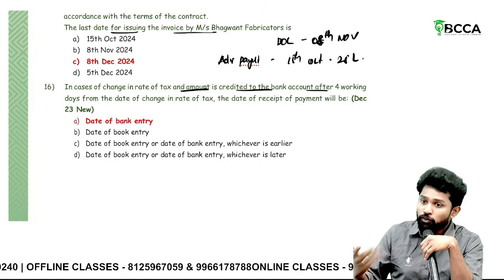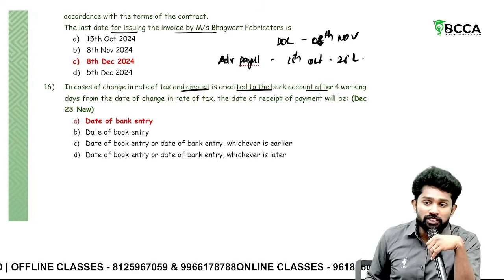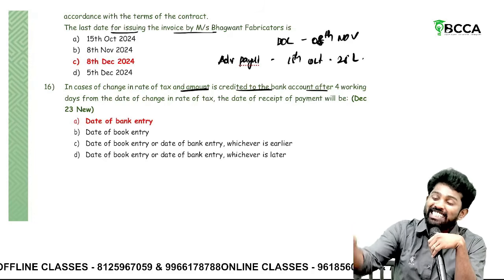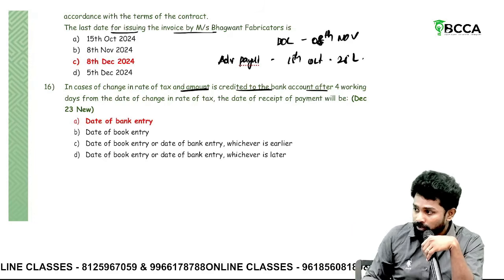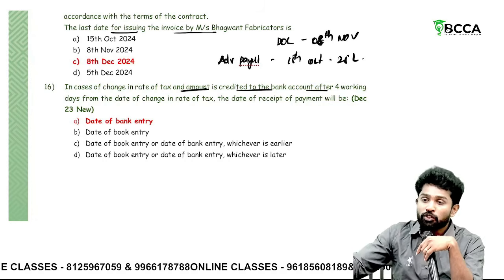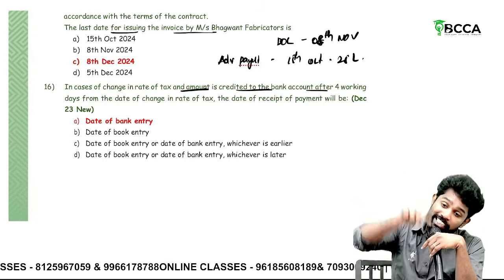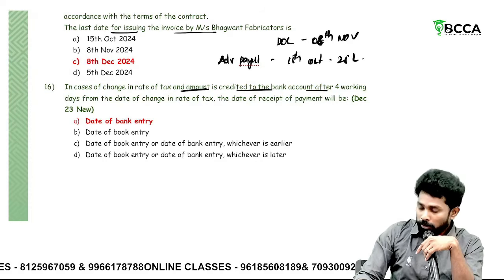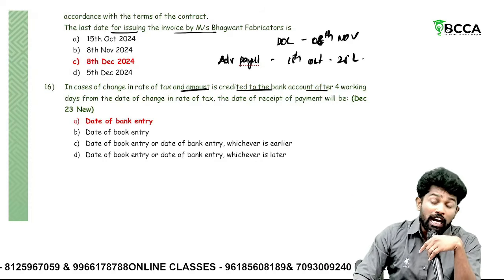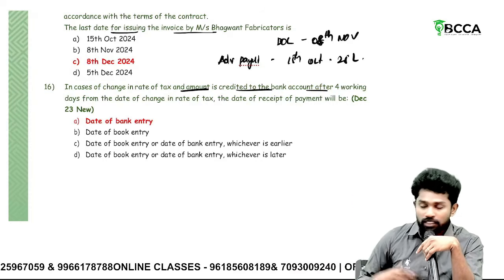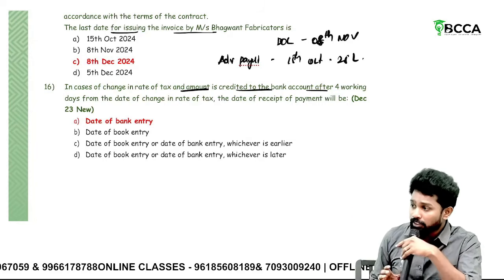The payment date can be forged. That's why the government inserts a provision: you should check whether the payment is credited in the bank account within 4 working days from the rate change. If the payment is credited in the bank account within 4 working days from the rate change, take the book entry or bank entry, whichever is earlier. If the payment is credited in the bank after 4 working days from the rate change, then you don't consider the book entry, only the bank entry has to be considered.